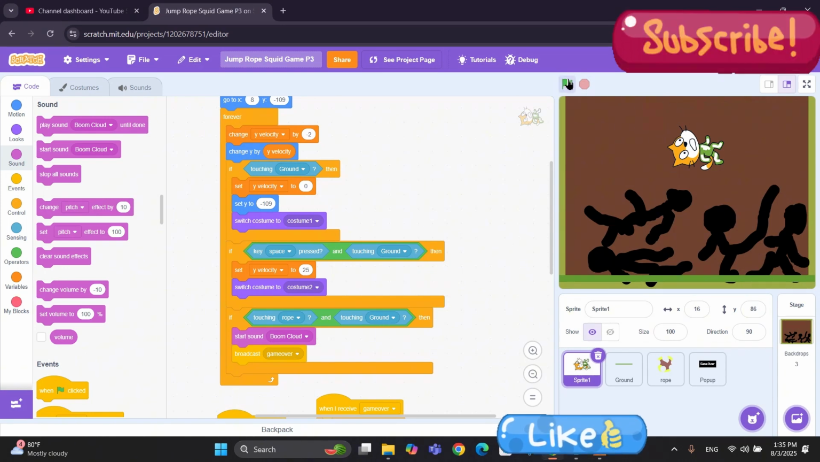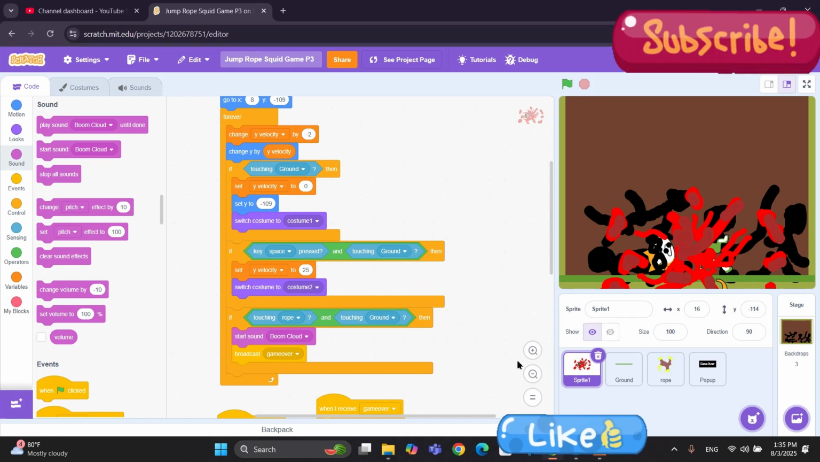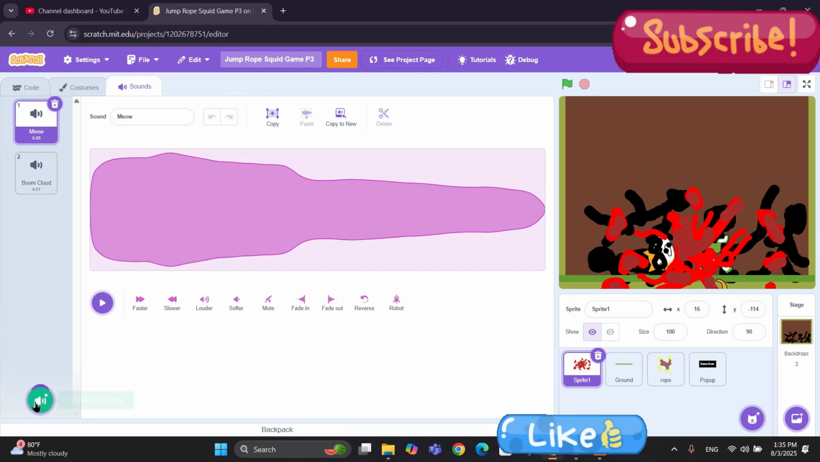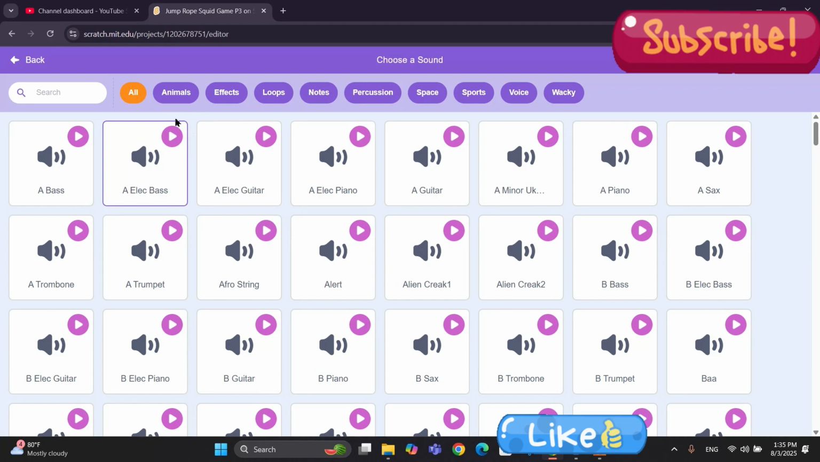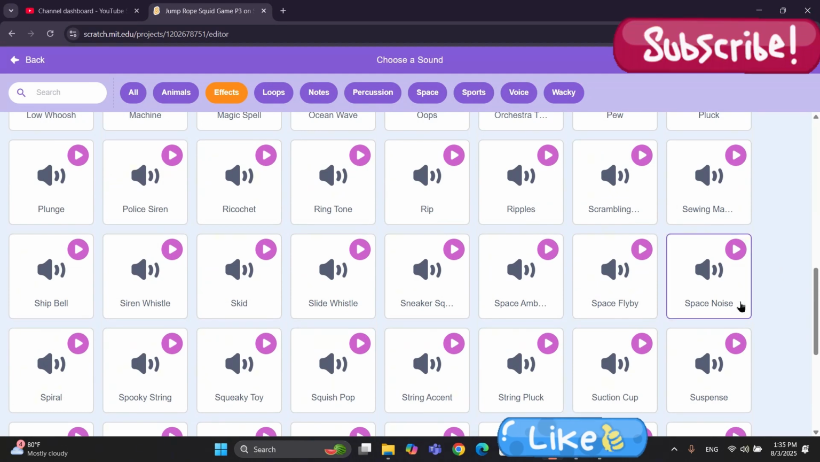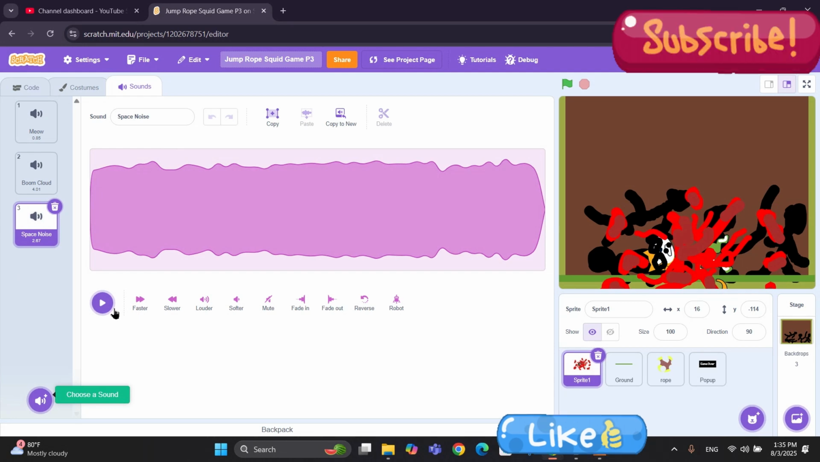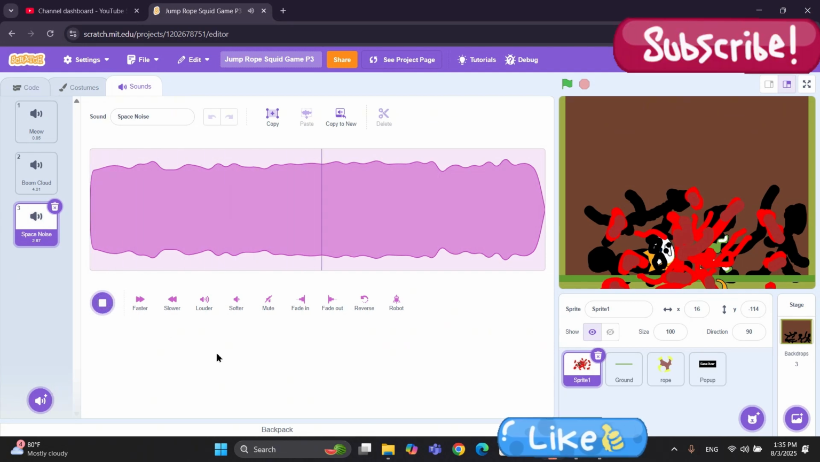Next, once it's game over and the cat starts falling, let's get a falling sound. For that, we go to the sounds menu again, search for the sound, go to the effects and go downwards, and there is something called space noise here. This sounds like a falling noise. So let's click here and let's see. Good. Let's get back to the code.